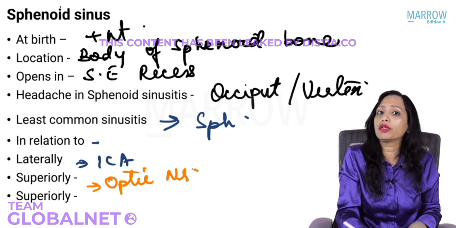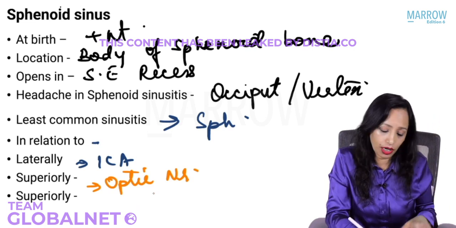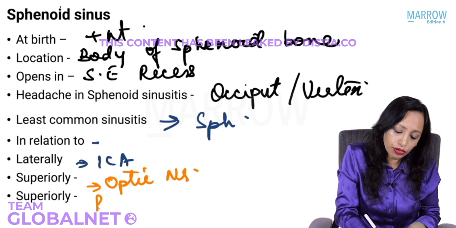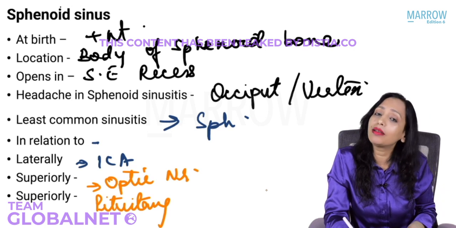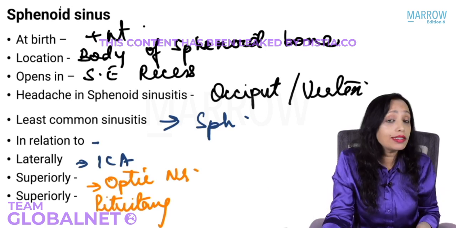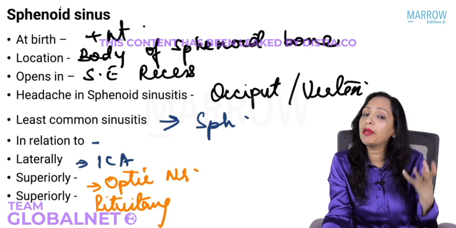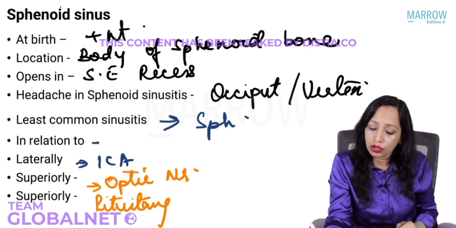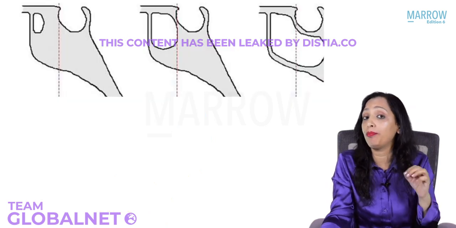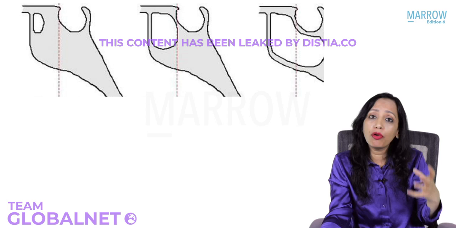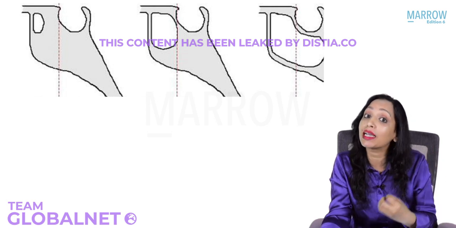And also superiorly to something else. What is that? Yes, to the pituitary fossa. It is also related to the pituitary. That is the sella turcica. So since it is related to the pituitary, this pituitary can be approached through the sphenoid sinus. So the pneumatization of the sphenoid sinus is very, very important, because to remove the benign tumors of the pituitary, to go for a hypophysectomy.